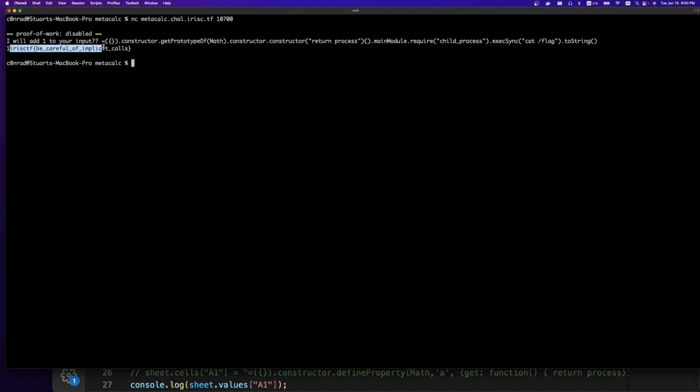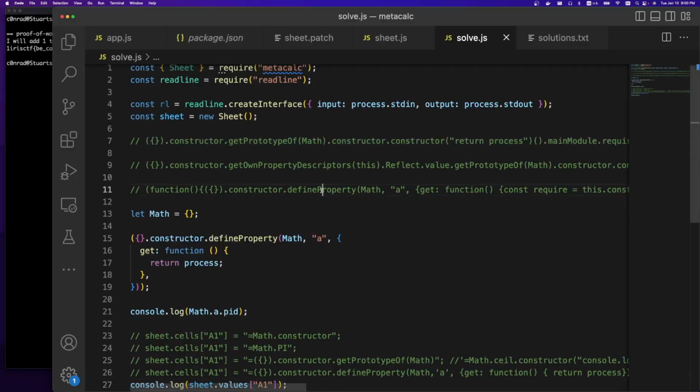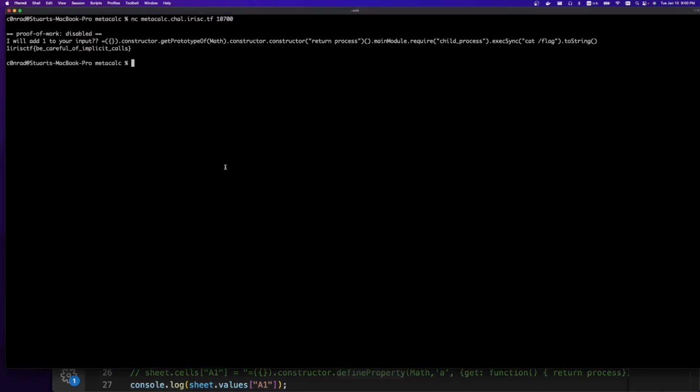So irisCTF, be careful of implicit calls. This hints what the challenge author thought the solution was. They said that they thought there were going to be many solutions. They were right. But yeah, they thought they were using the define property, which I guess does that implicit call. But either way, cool challenge. It's fun to kind of dig into the internals like that.